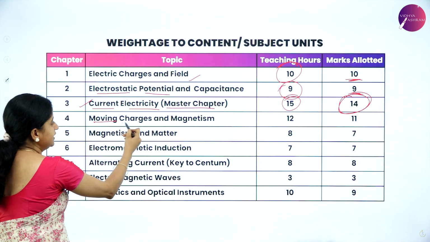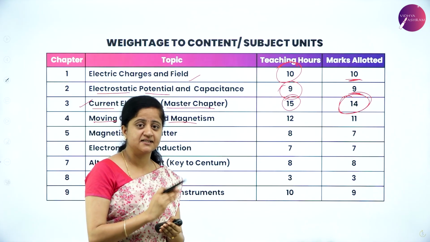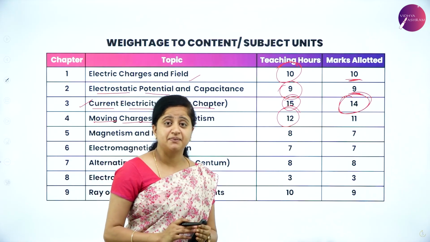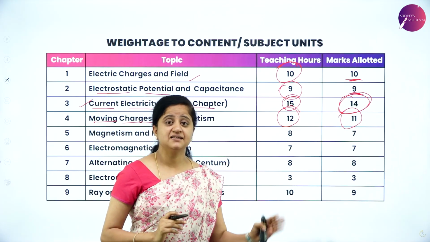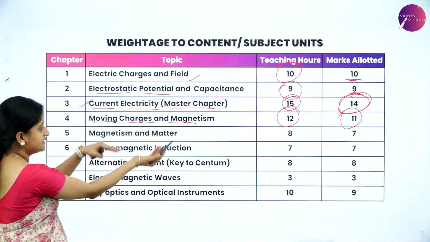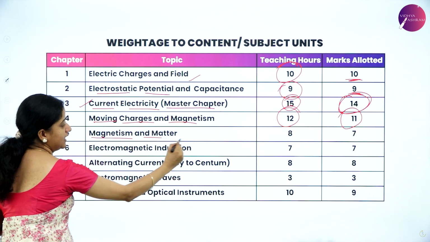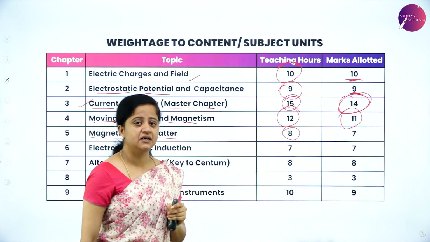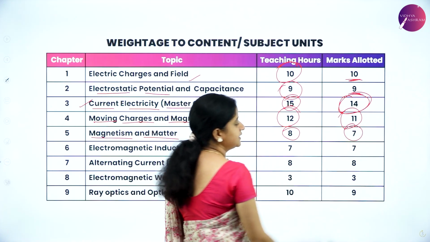So next you have moving charges and magnetism. Teaching hours allotted for this is 12 hours. You can expect about 11 marks from this chapter. After this, the connection to this chapter is magnetism and matter. For magnetism and matter, number of teaching hours is 8 hours, and the maximum marks that we can expect from this chapter is 7 marks.